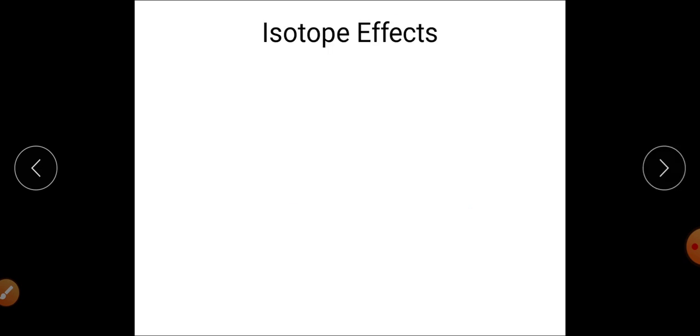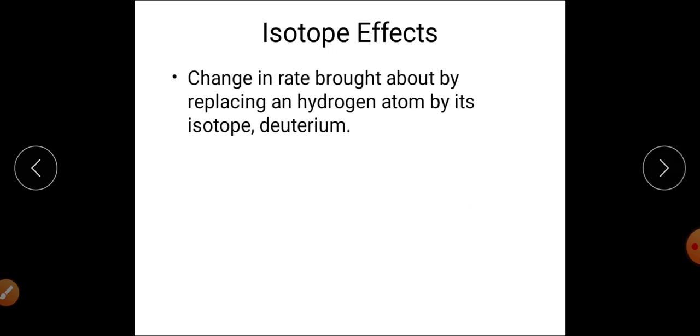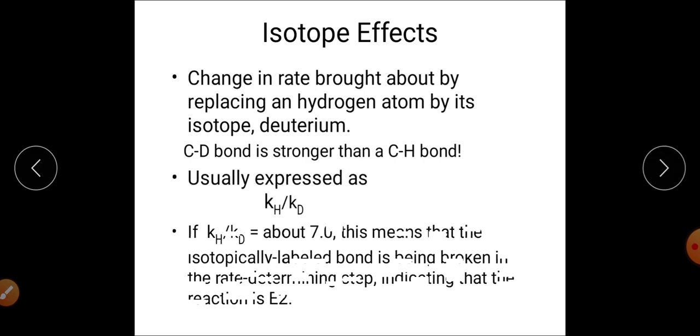When we talk about the second evidence of this particular reaction, it is the isotope effect. Means we have taken two reactions, and in one of the reactions there was a carbon-hydrogen bond, and in the second reaction, the substrate we have taken contained a carbon-deuterium bond.